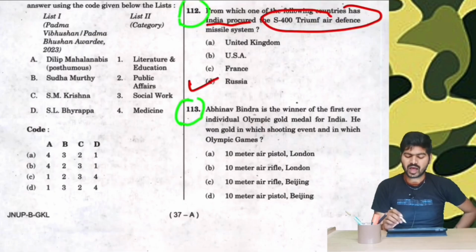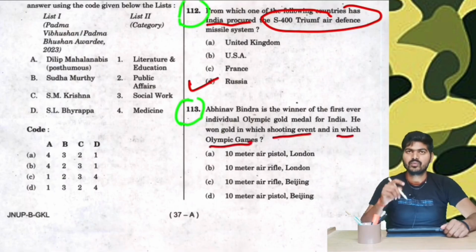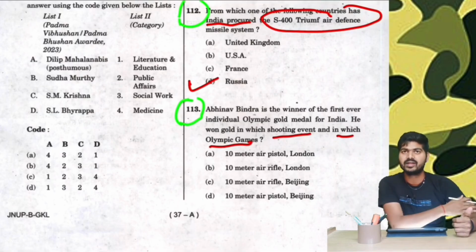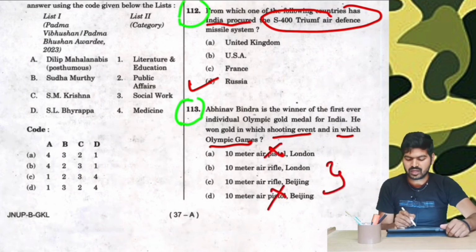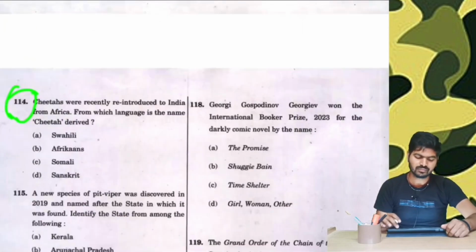Question number 113. Abhinav Bindra is the winner of the first ever individual Olympic gold medal for India. He won gold in which shooting event and in which Olympic games? Now, we have all seen Abhinav Bindra holding a rifle in a lot of photos, in one hand he is holding his rifle and in the other hand he is holding his gold medal. Therefore, the pistol option is eliminated, left with 2 options, and it was in China, therefore 10-meter air rifle, Beijing.